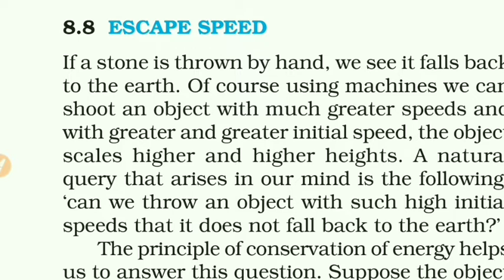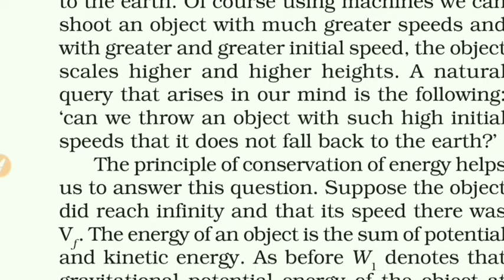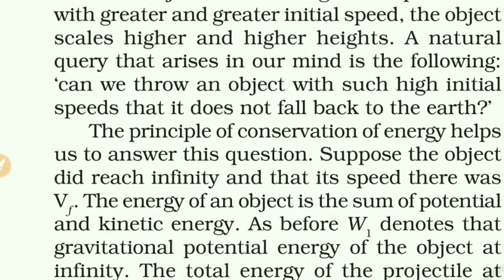Now the answer to the question, that is, is it possible that when the object is thrown with such an escape speed, the object will not return back to the earth? So the answer to this question is given by the principle of conservation of energy.